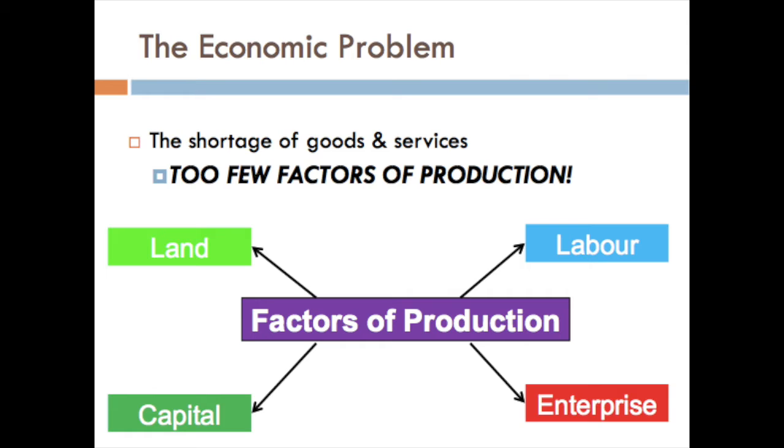So when we have few resources and unlimited human wants, this problem of scarcity, this economic problem, arises. If we have everything in plenty, like oxygen, then there won't be any economic problem.